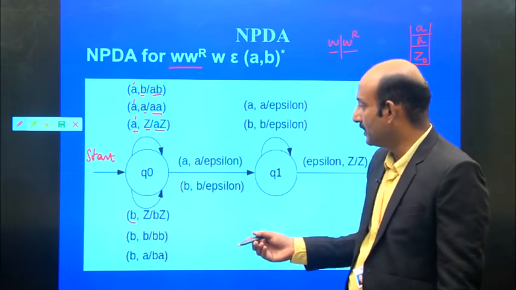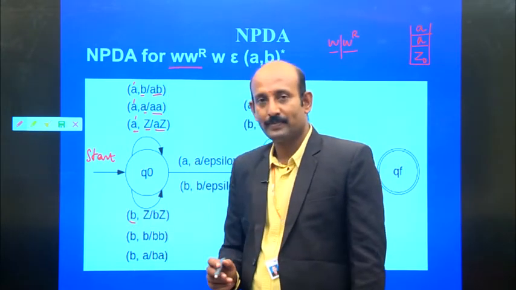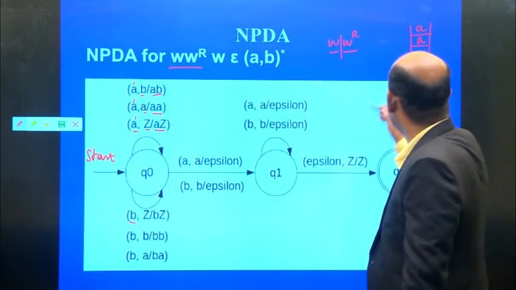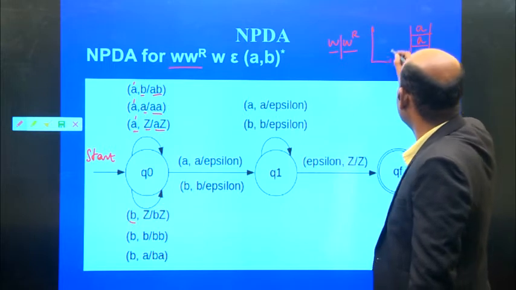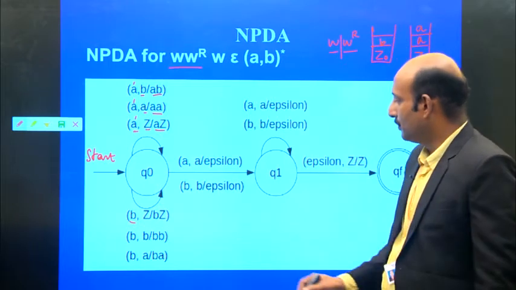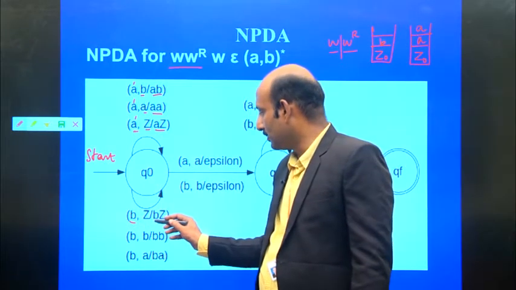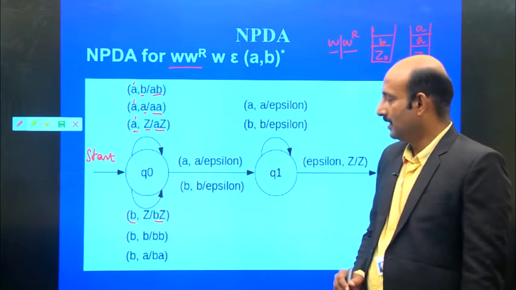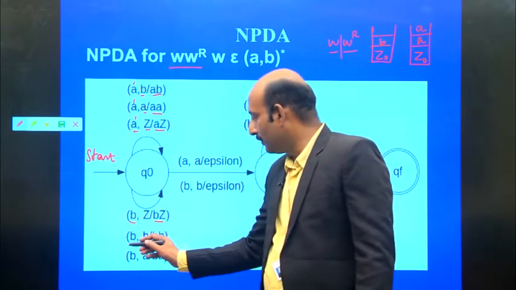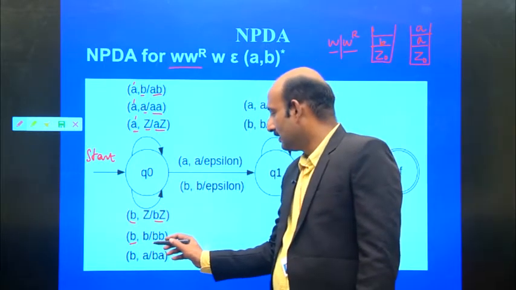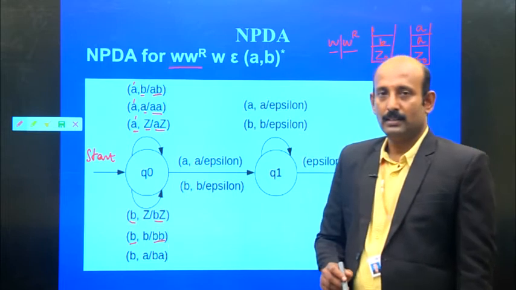Now suppose the first element is B: then we push B onto the stack, so the stack contains B and Z. Again, if we have one more B, it becomes two B's.